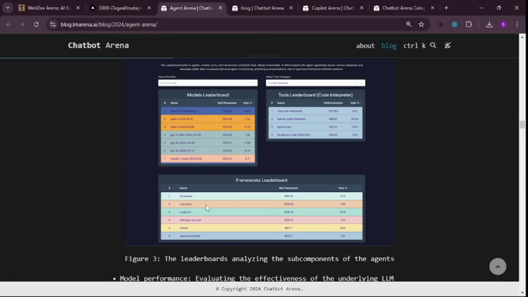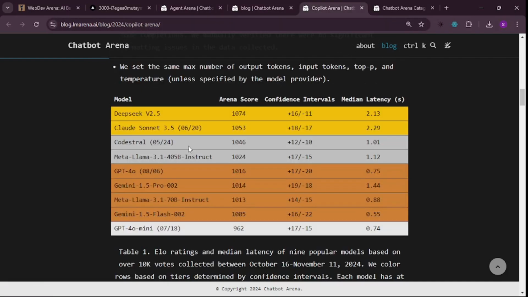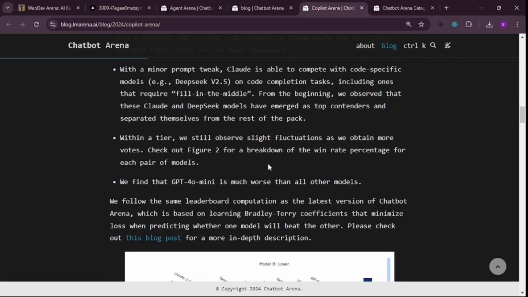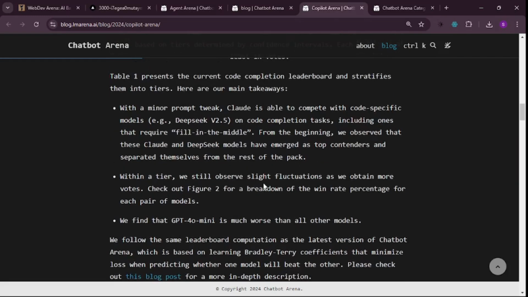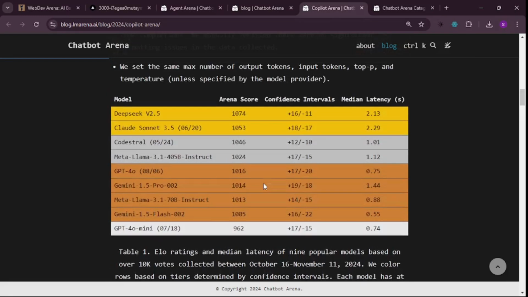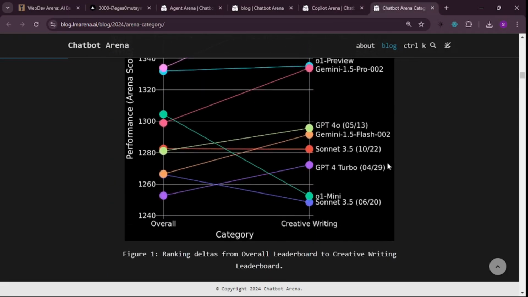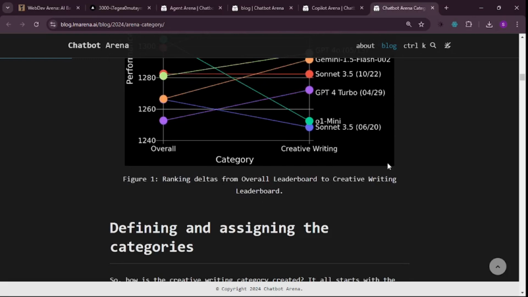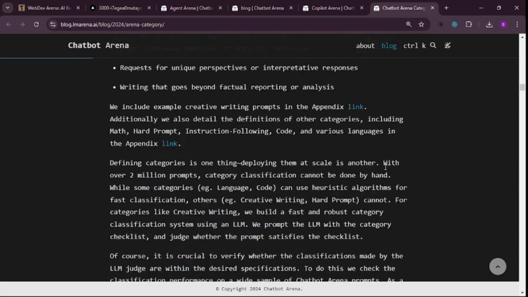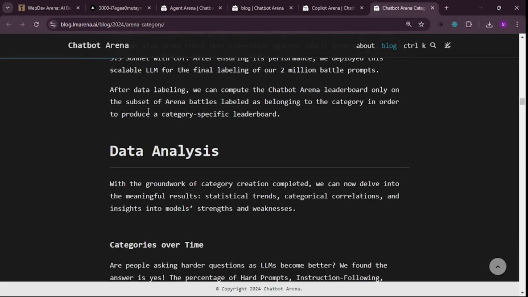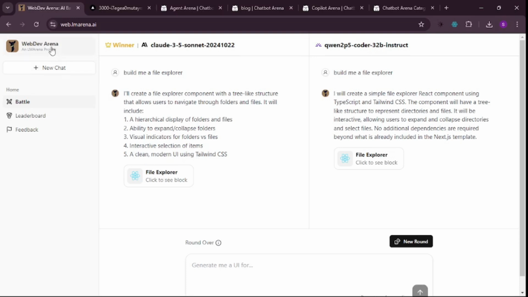And we have tons of different arenas like this chatbot arena. We even have the Copilot arena where we rank different coding LLMs. So yeah, we can pretty much do everything. We can pretty much kill two birds with one arrow. We can generate the code and use it. And we can even go and have fun by comparing different LLMs, right? That way it's going to help us which coding LLM or which coding model is better than the other one, right? So I think this is really cool and you should actually try this out, check this out. And this was a really short video because I wanted to introduce this amazing tool.